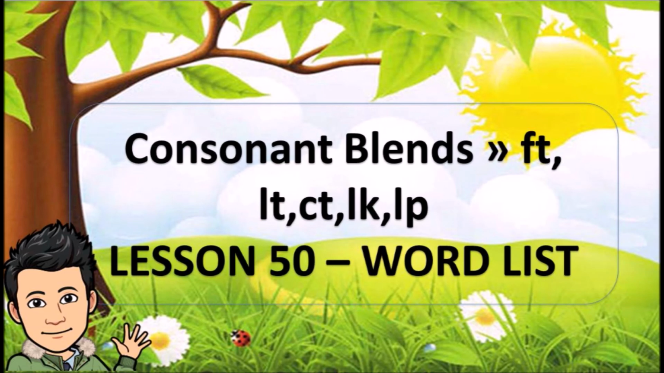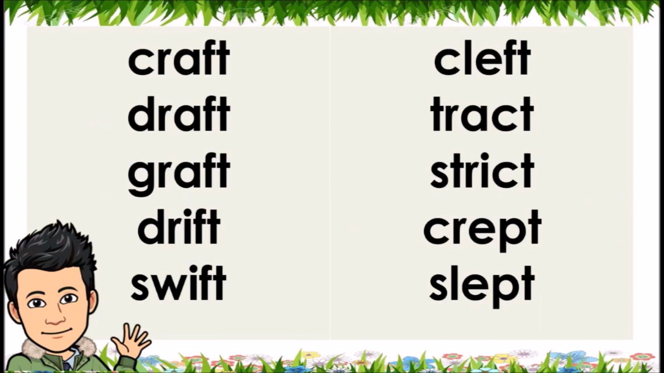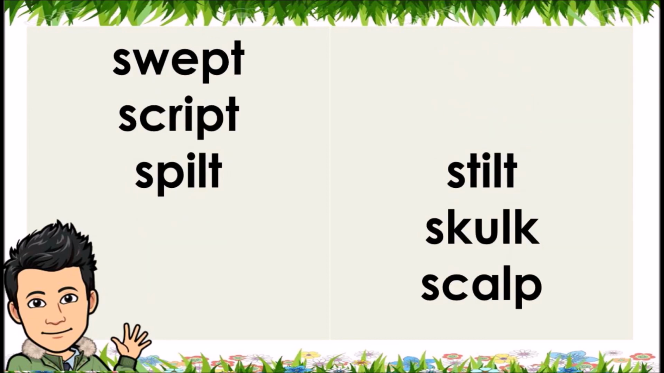Consonant blends FT, CT, LK, LP. Lesson 50, word list. Craft, draft, graft, drift, swift, cleft, tract, strict, crept, slept, swept, script, spilt, stilt, skulk, scalp.